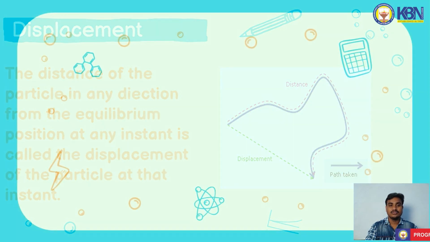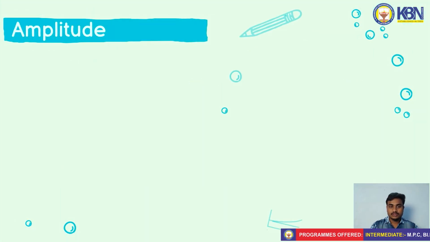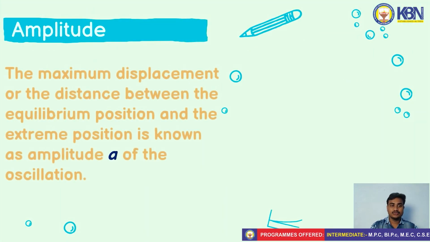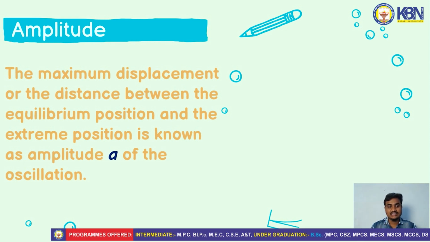Now we are going to the next topic, which is amplitude. What do you mean by amplitude? The maximum displacement, or the distance between the equilibrium position and the extreme position, is known as the amplitude a of the oscillation.